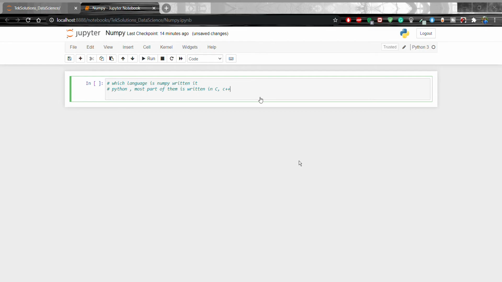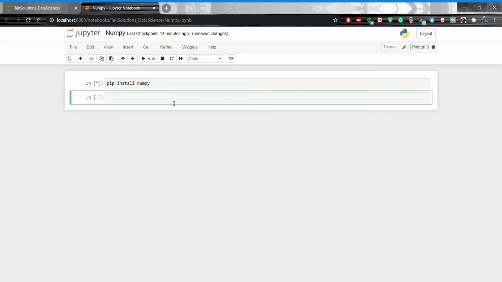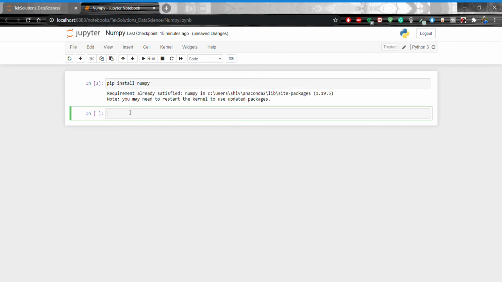Okay. We are going to start NumPy. So before going to start, what we have to do? We have to install NumPy on our system. For that, if you have Python and pip already installed in your system, then installation of NumPy is very easy. You have to use pip install numpy, and then click on run. Now you see, because NumPy is already installed in my system, it says requirement already satisfied. Note, you may need to restart the kernel to use the updated package.